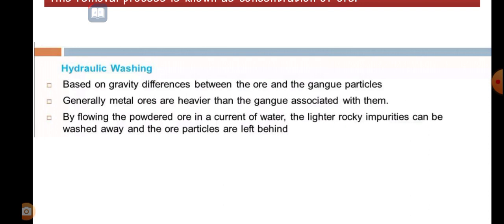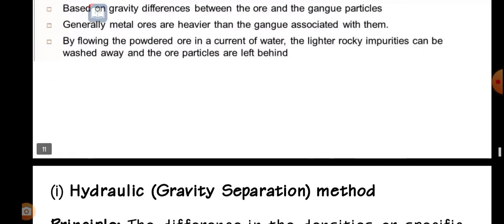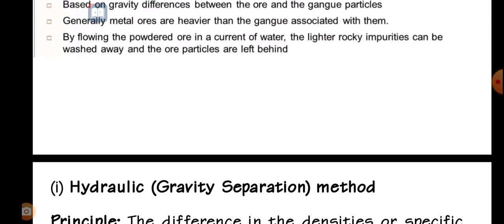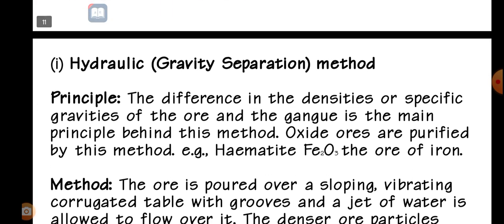In the washing method, for example when they extract gold, they use hydraulic washing to remove the impurities. Gold is a bit heavier, so the impurities, like sand, move away from the gold. This is the method they are using. Rocky impurities can be washed away and the ore particles are left behind. So gold and silver can be obtained easily. These are the methods.